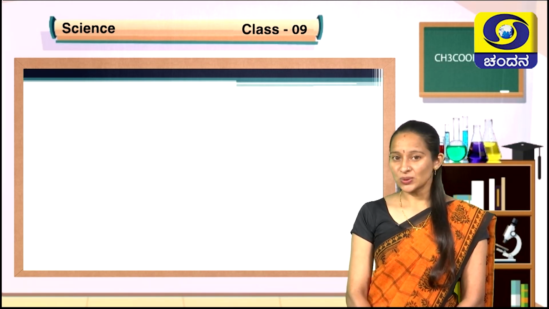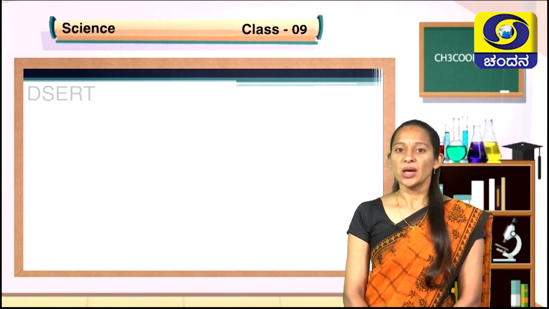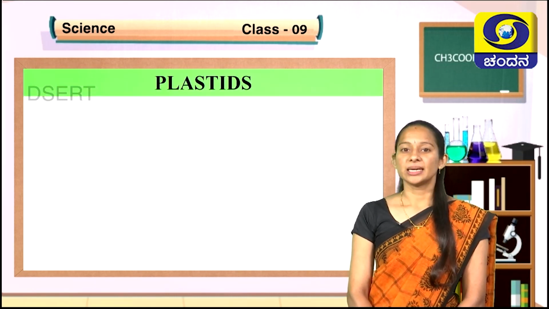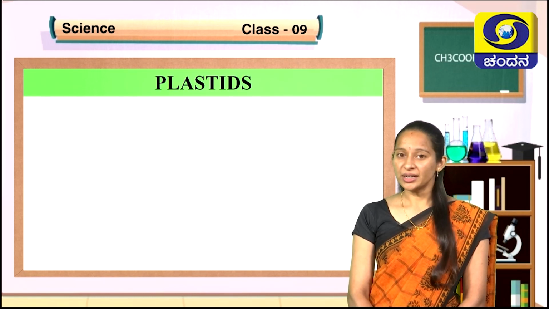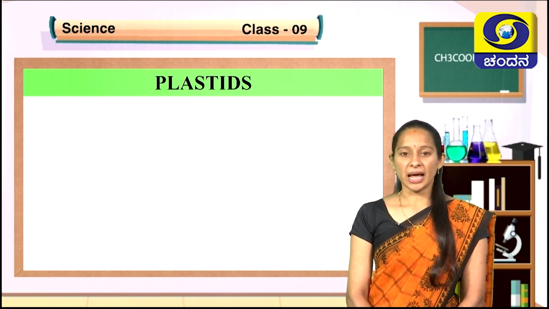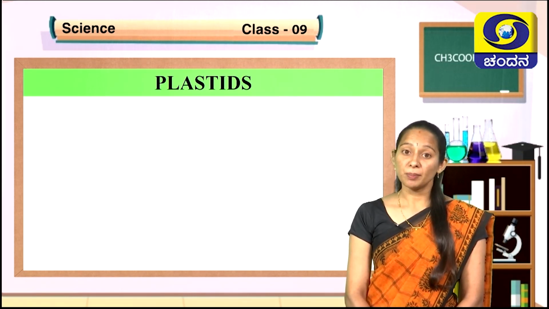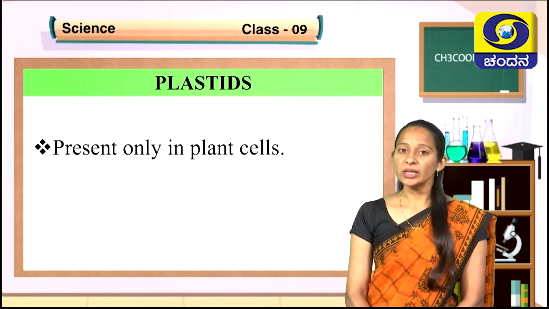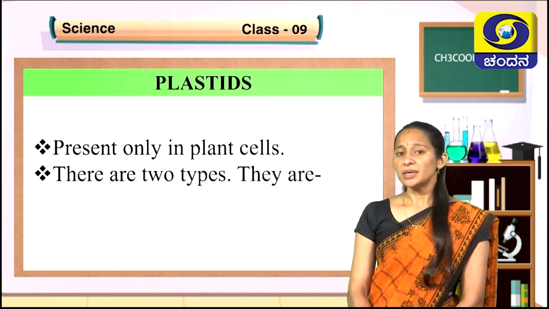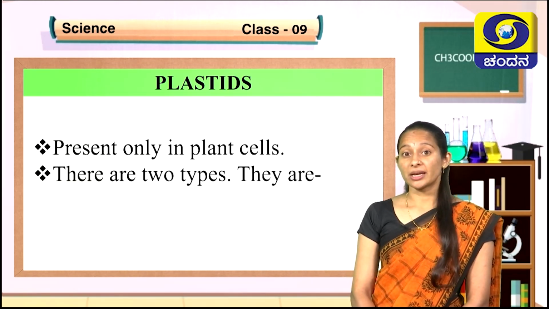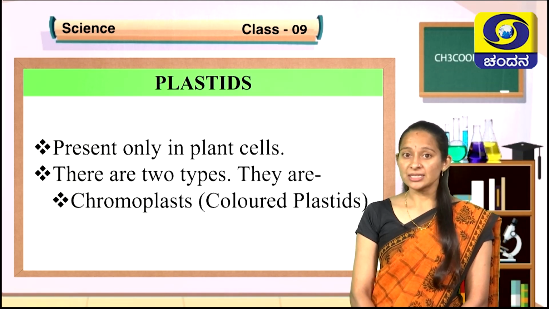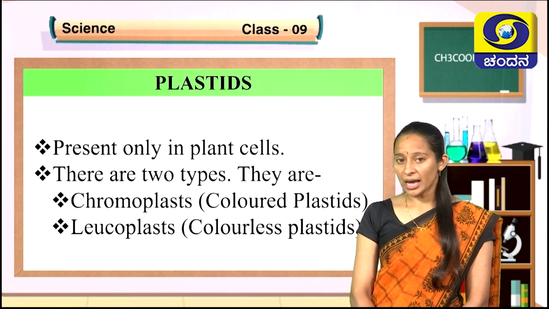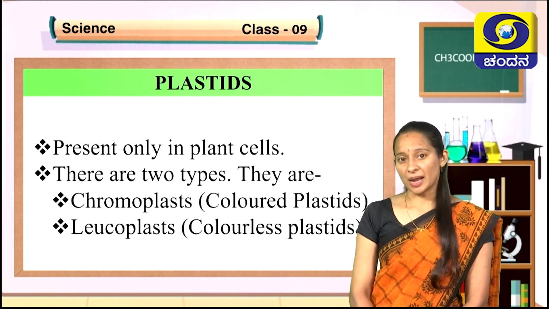Now, let us know about another cell organelle which is mainly found in plant cells, that is plastids. Have you heard the term plastids? Plastids are again membrane bound cell organelles. These are present only in plant cells. These plastids are of two types. They are chromoplasts, that is colored plastids, and leucoplasts, that is colorless plastids.